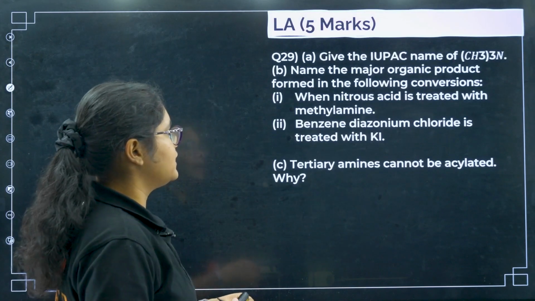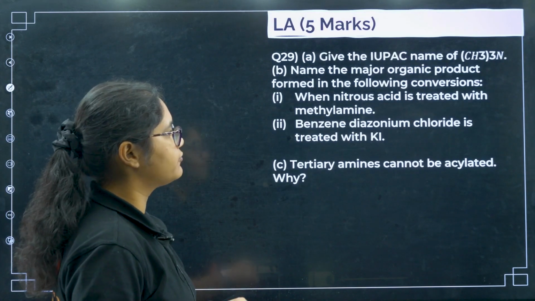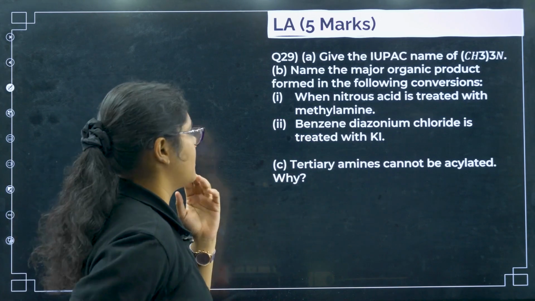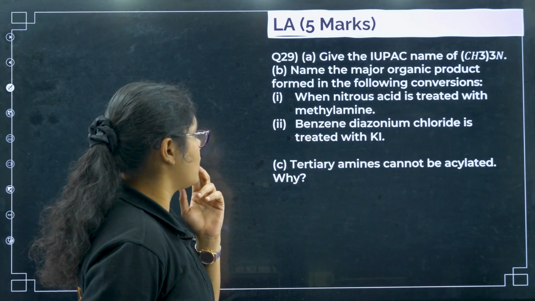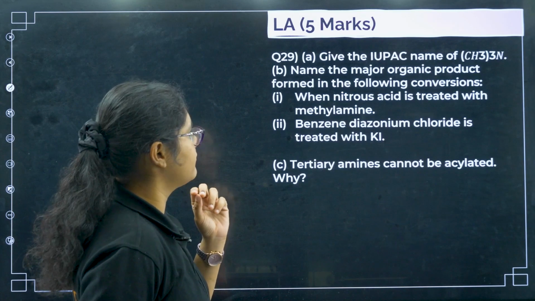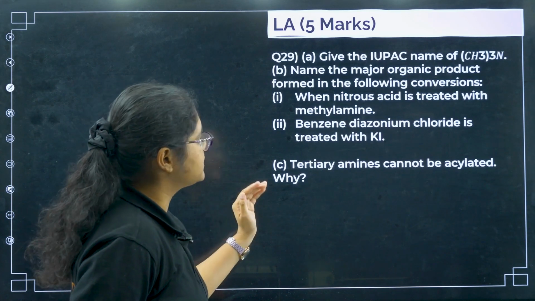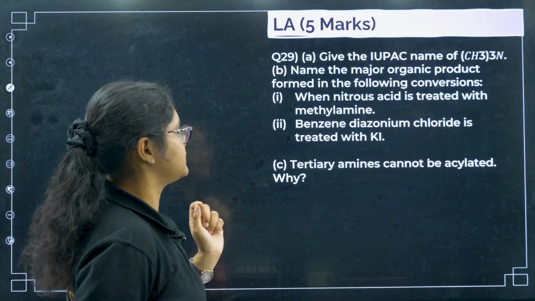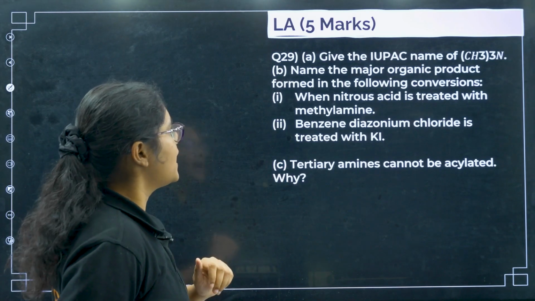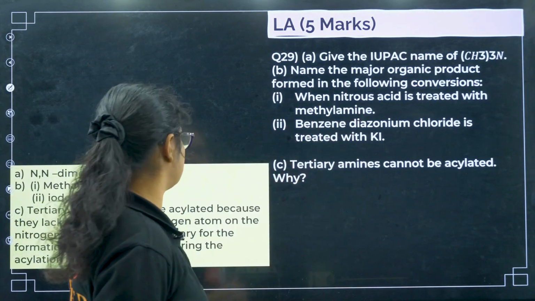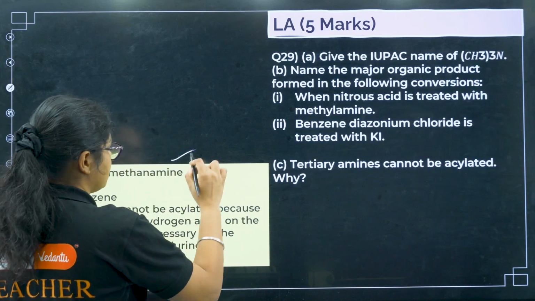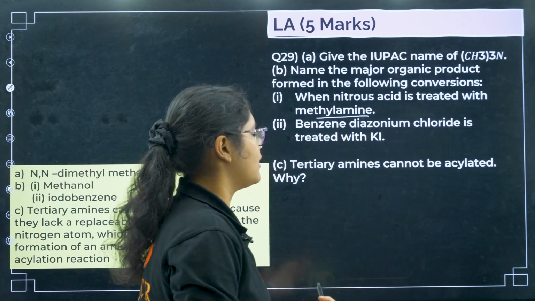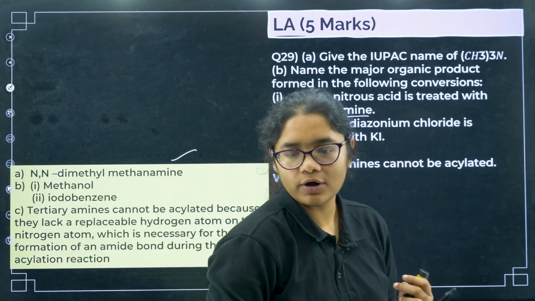Next, question number 29, give the IUPAC name of this one, (CH3)3N, that is trimethyl amine. Next, name the major organic product formed in the following conversions. Tertiary amines cannot be acylated. Why? So these are the 3 questions. Let us see here. First, IUPAC name, so it is N,N-dimethyl methanamine, right? N,N-dimethyl methanamine.